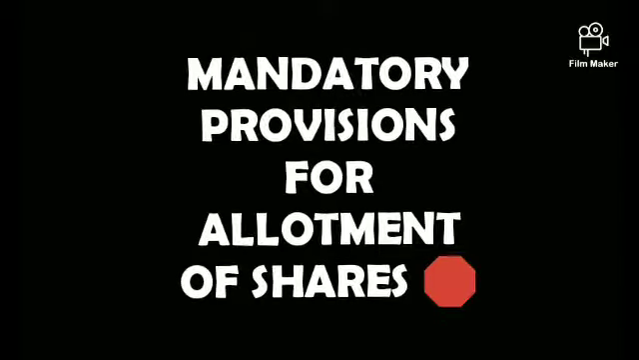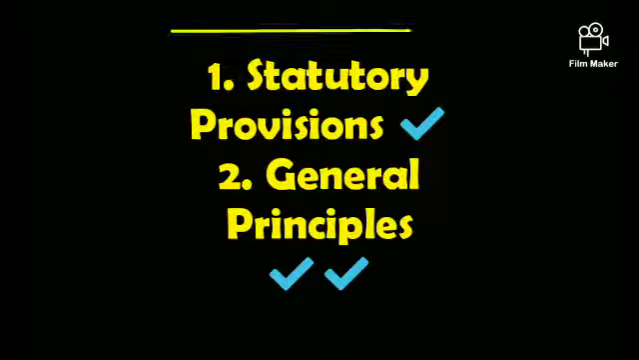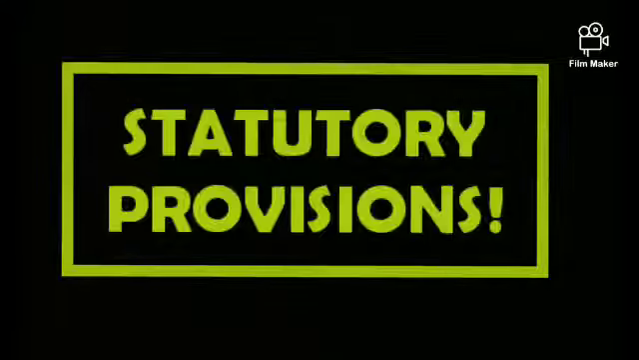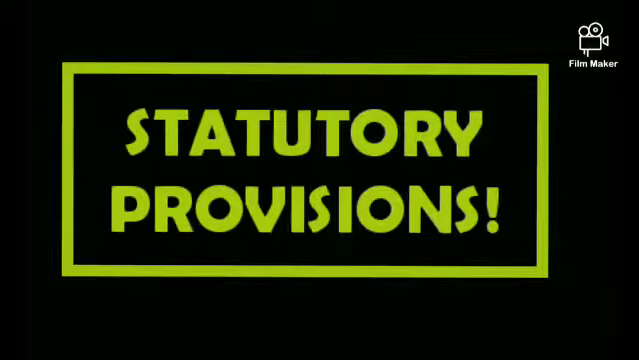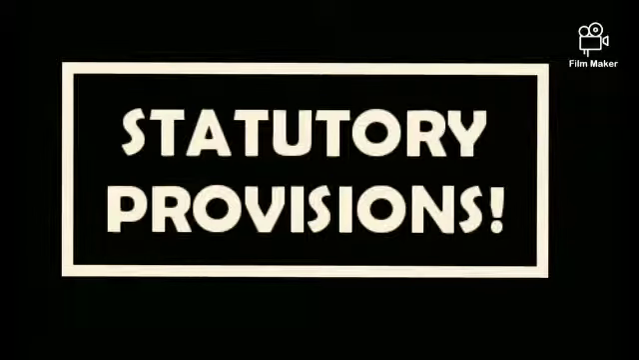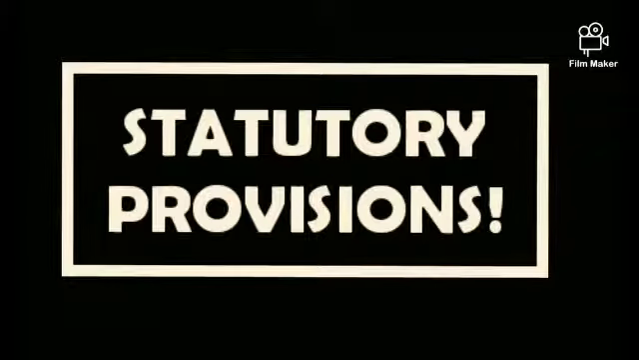For allotment of shares there are certain provisions which are compulsory to be fulfilled. These provisions are divided into two categories. First is statutory provisions and second is general principles. As I explained to you many times, what does statutory mean? Statutory is a thing which is compulsory by law. It means which is compulsory to be complete. So here we have certain points under statutory provisions which a company has to fulfill.